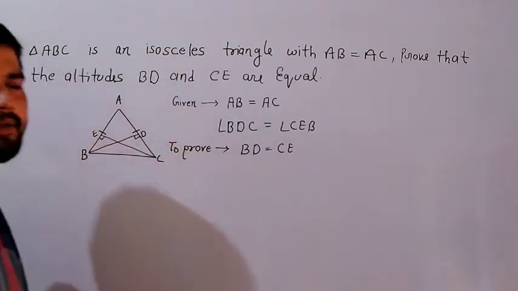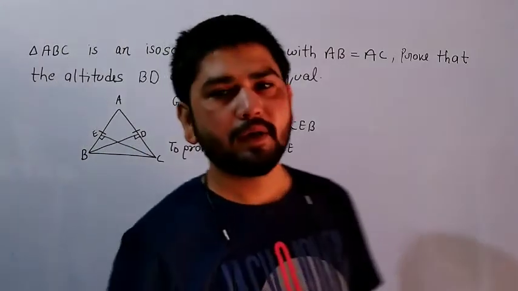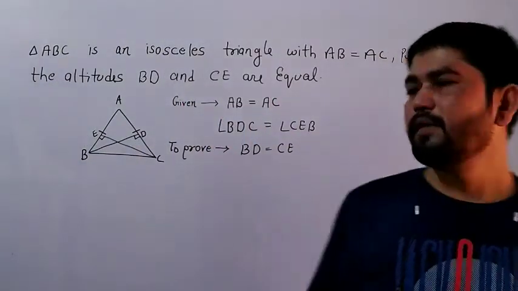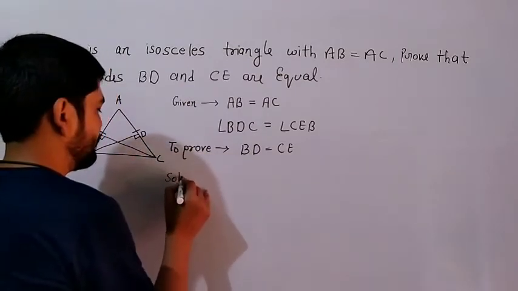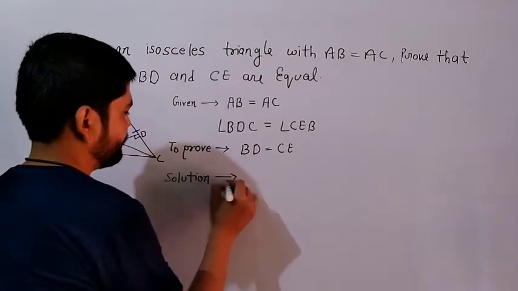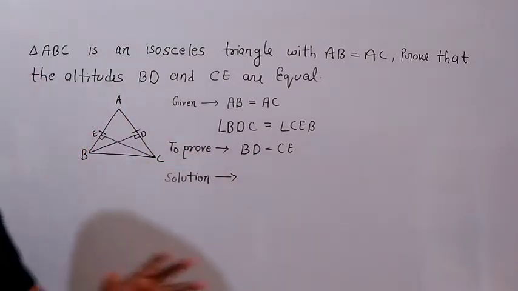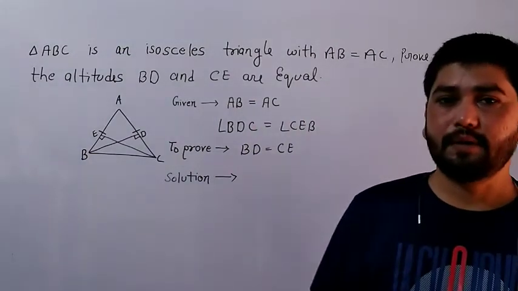Now, class, we need a solution. What will we do here now? We will do the solution. For this, we require BD is equal to CE.